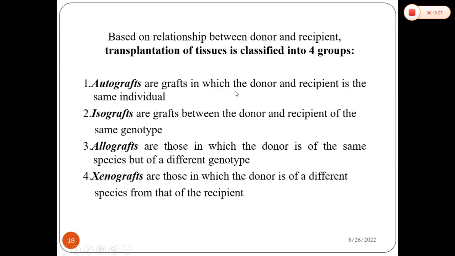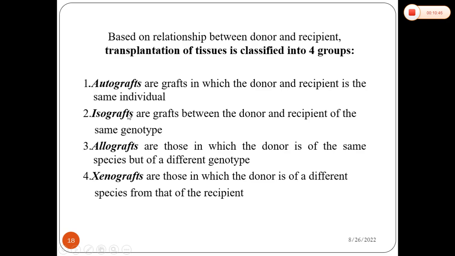Autografts are grafts in which the donor and recipient are the same individual. That means tissue from one part of the body is taken and put in another area. Here the chance of rejection is least. Next is isograft, in which the donor and recipient are of the same genotype.